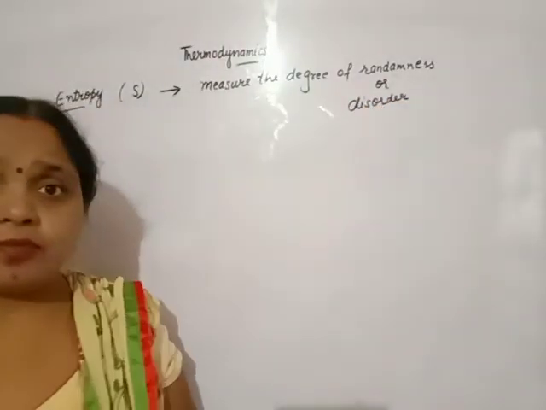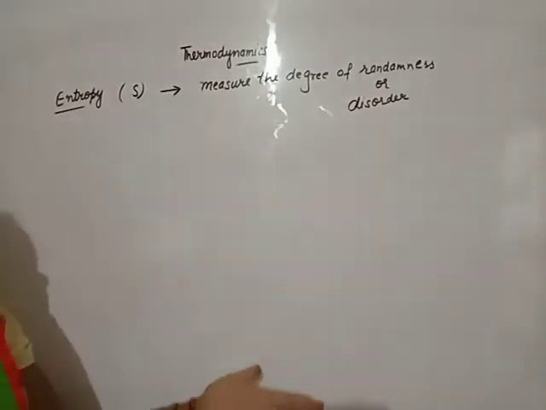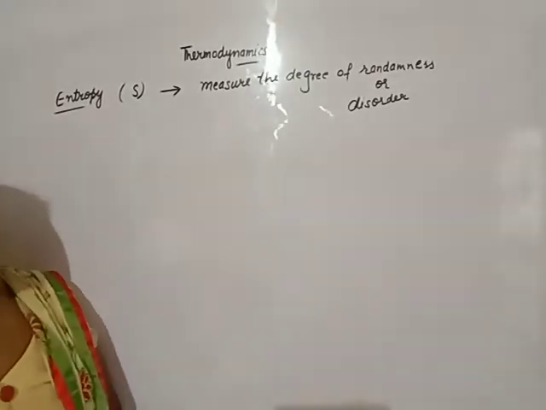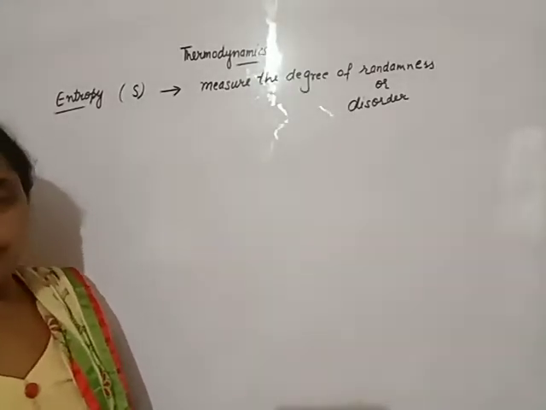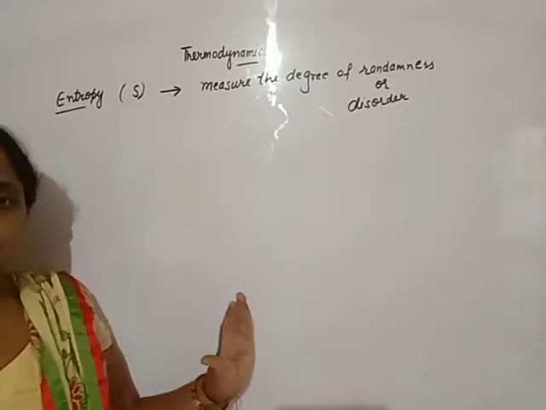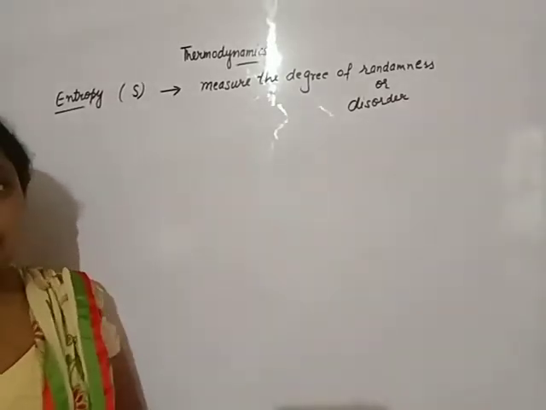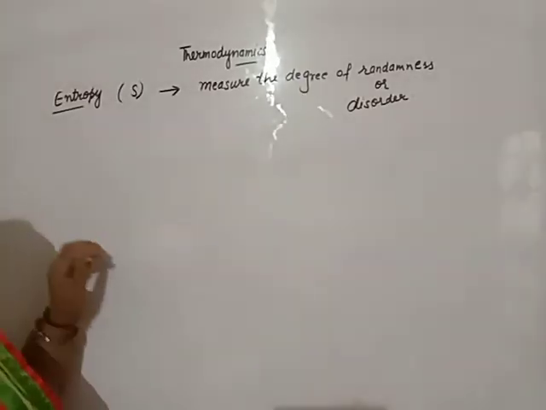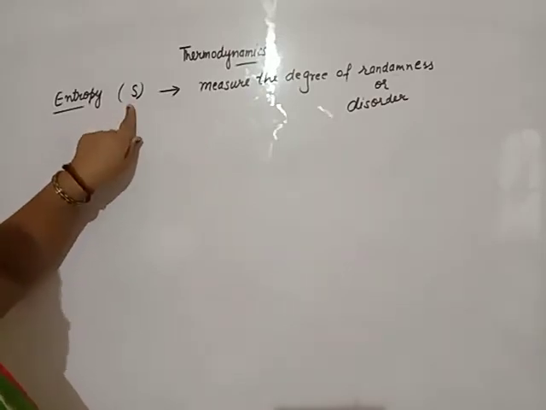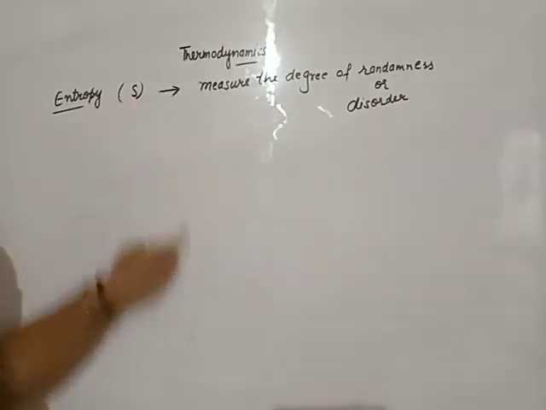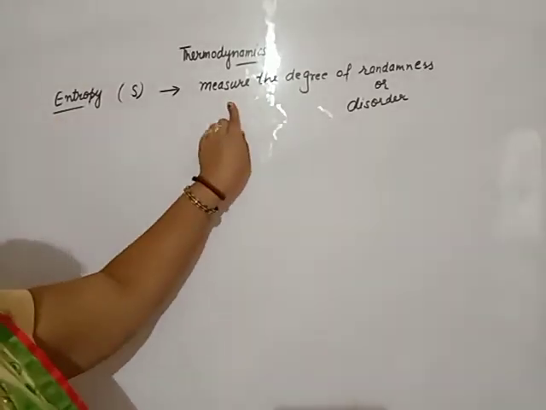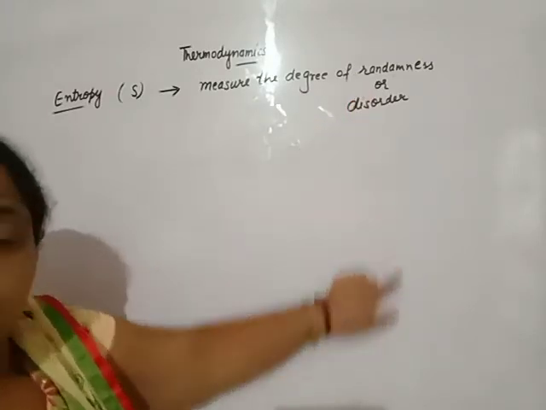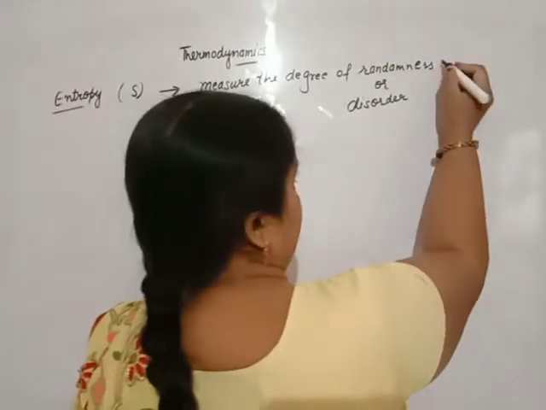The process which increases the randomness, that means increases the entropy, is the spontaneous process. The process which decreases the entropy is non-spontaneous. If entropy remains constant, the process is in equilibrium, that means for an equilibrium process the change in entropy is always 0. Entropy is the phenomenon used to measure the degree of randomness or degree of disorder or disturbance of the system.